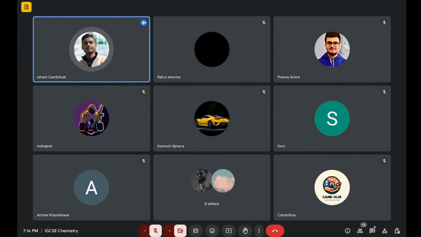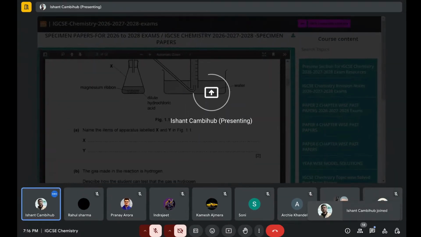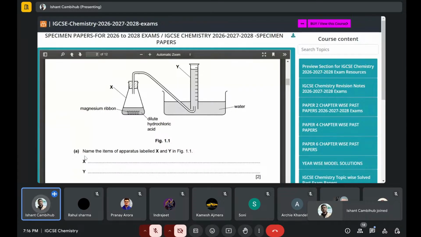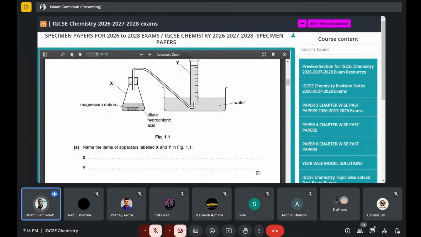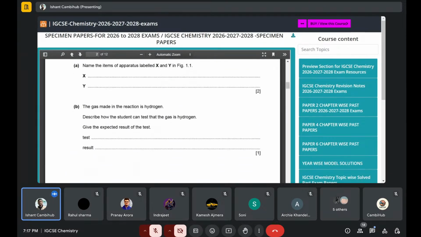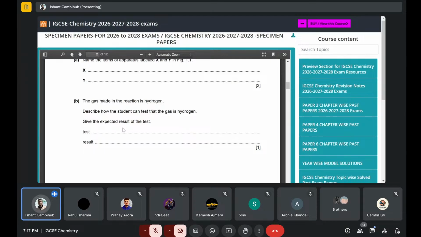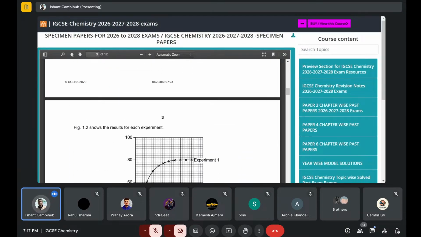And paper 6, the basic thing is, for these X and Y, the labeled apparatus and all, you should be good with your apparatus. If you are good with your apparatus, you can easily get these 2 marks for X and Y. Then test and result, this is already given in that cheat sheet.